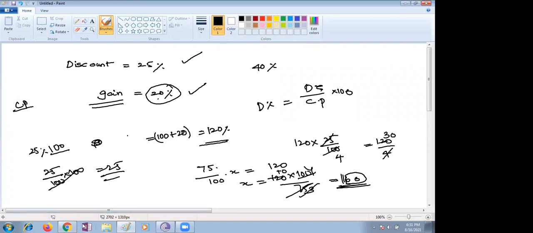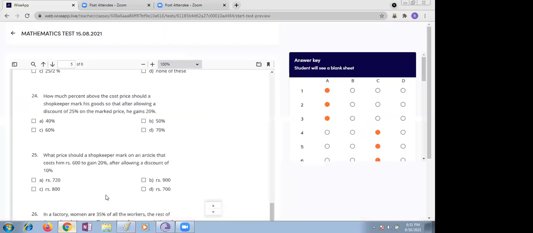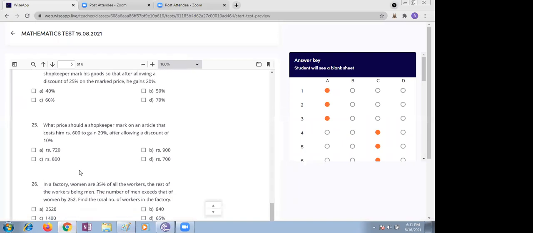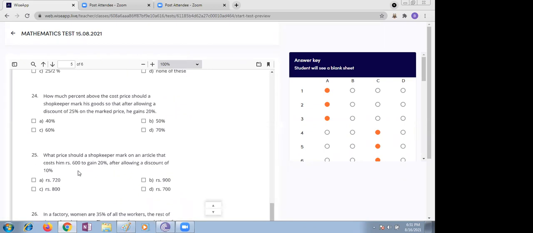Children, please think about the next question. Ma'am, I got 40% for 24. 40% is absolutely wrong, it won't be 40%. Ma'am, first I got 40, but now I think it is 60. We are thinking how much percent above the cost price the shopkeeper should mark, whatever unknown thing you take as X.